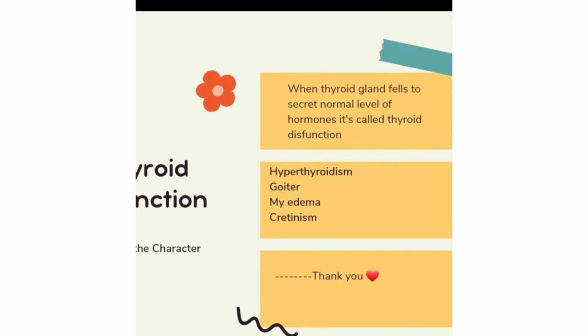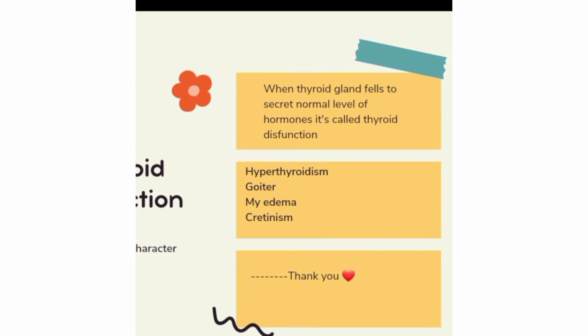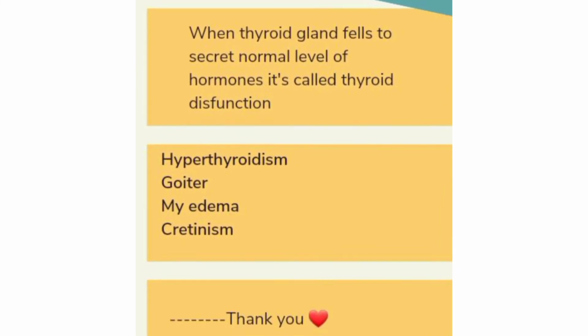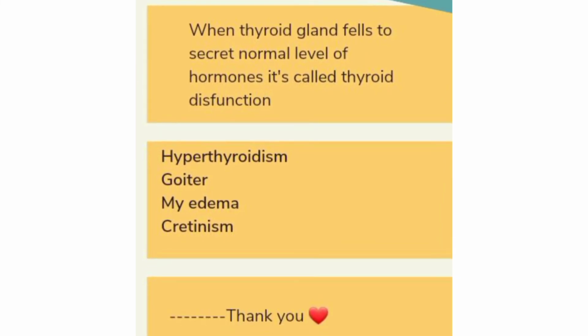And then here a little bit about thyroid dysfunction. Every hormone has a particular quantity. The secretion of excess hormone or the secretion of a lower amount of hormone can cause different dysfunctions in our body. So what is thyroid dysfunction? When the thyroid gland fails to secrete a normal level of hormone, it's called thyroid dysfunction.